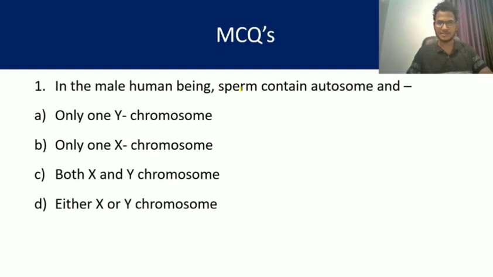Sperm contains autosome, and along with the autosome it also carries X or Y chromosome, any of these two. So either X or Y chromosome is the right answer. Right answer is D: 22 autosomes plus a single sex chromosome, that may be X or Y.